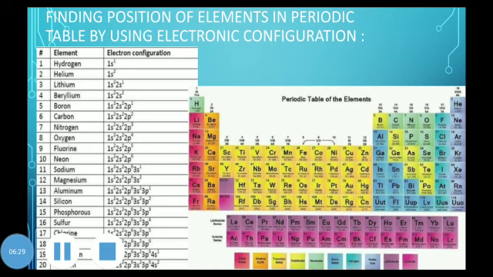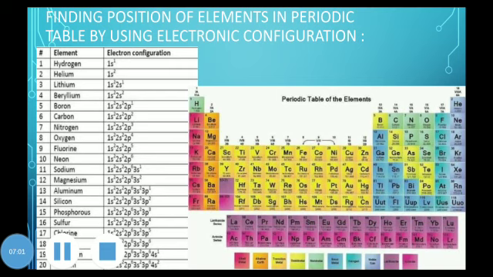Now look at the last digit, it is 2p2. There are 2 electrons in the p subshell, but we will count the number of electrons in the whole valence shell. Valence shell is the outermost shell. Here the valence shell is number 2 and there are 2 subshells filled. One is 2s2 and one is incomplete, that is 2p2. The maximum capacity of p is 6 electrons, but there are 2 electrons in it.